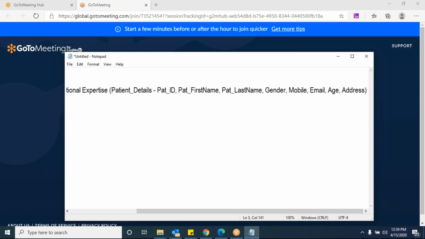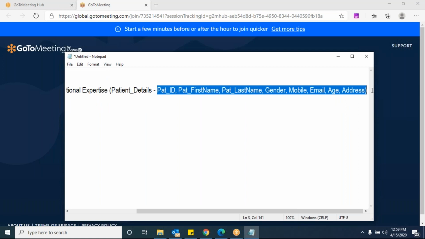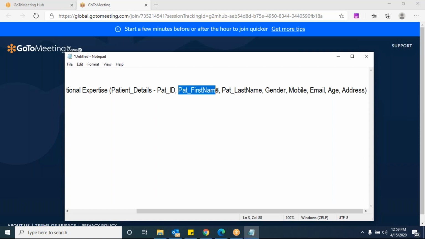For example, these are the details. Now, how do you get these details? All these details you are capturing while you are registering a patient. You know what details should be required in the patient information. These details you are already capturing in a screen, right or wrong? Correct. Each of the details we call an entity here.